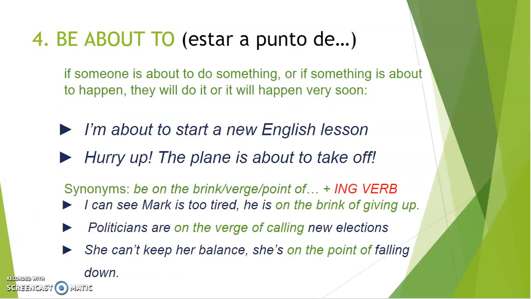All right. And finally, the last expression, be about to. Be about to means estar a punto de. Now, if someone is about to do something, or if something is about to happen, it means that they will do it or it will happen very soon. Estar a punto de. I'm about to start a new English lesson. Estoy a punto de empezar una nueva clase de inglés. Okay? Estar a punto de.